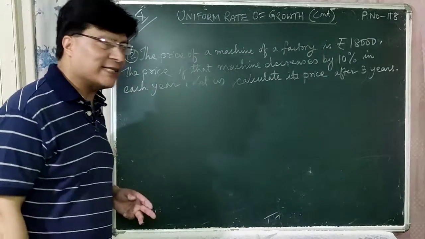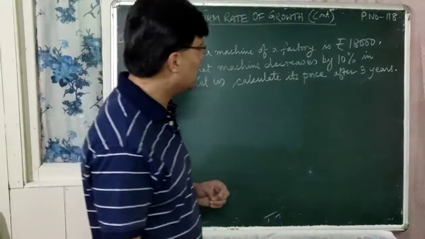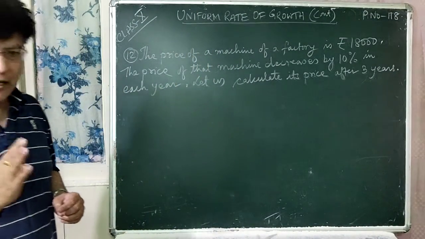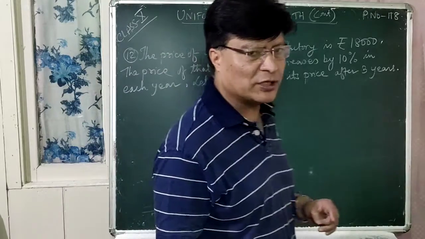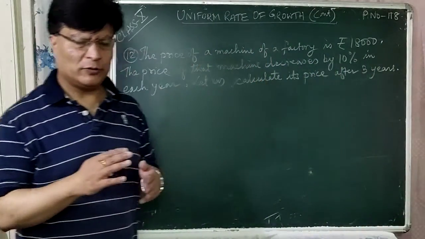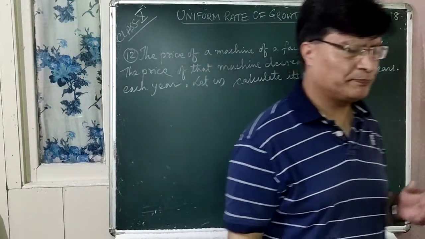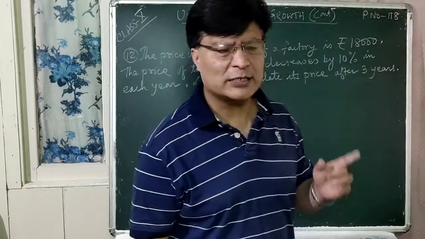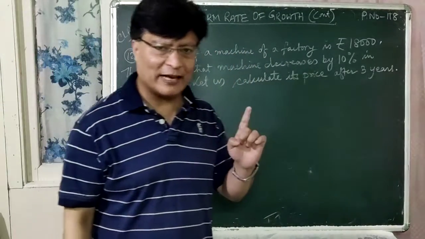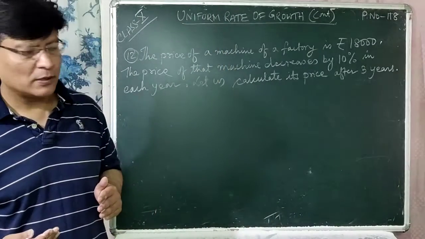The question says that the price of a machine of a factory is rupees 18,000. Before we do this problem, I told you about the machine. Because of the constant use of a machine, the value or the price of the machine decreases every year, isn't it?